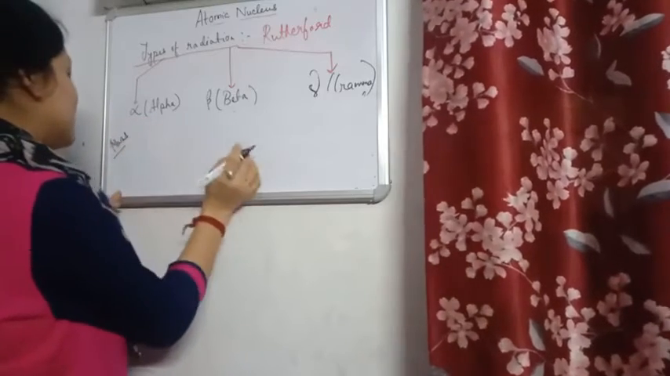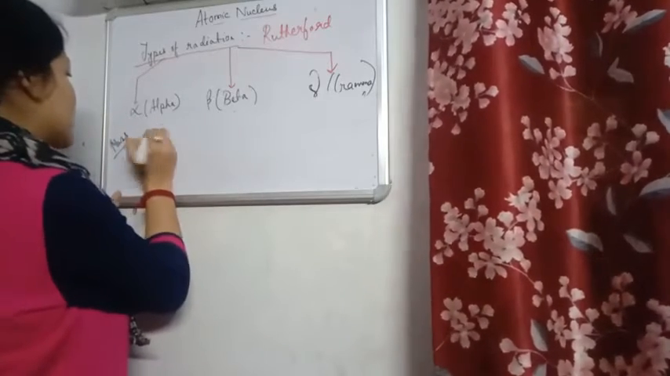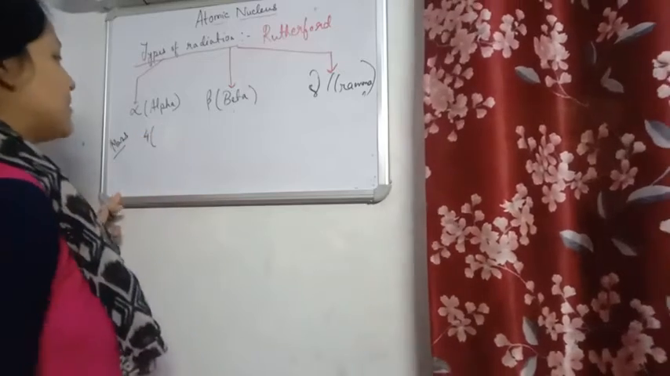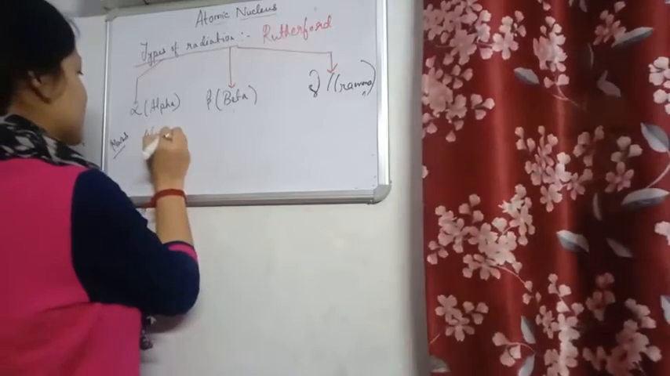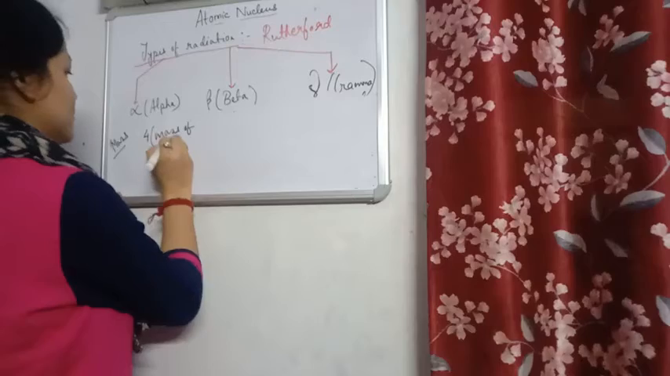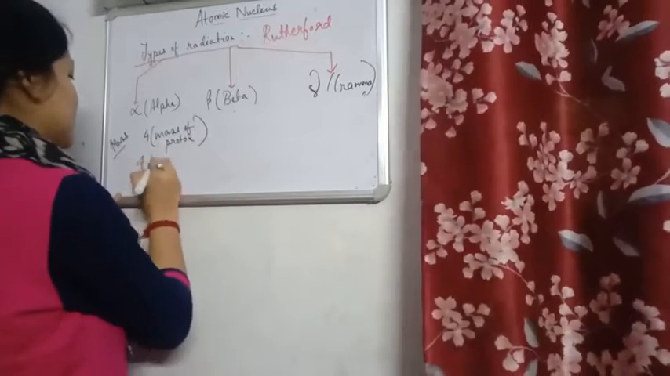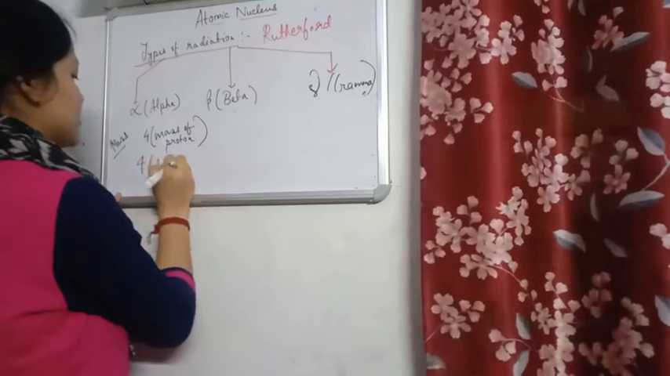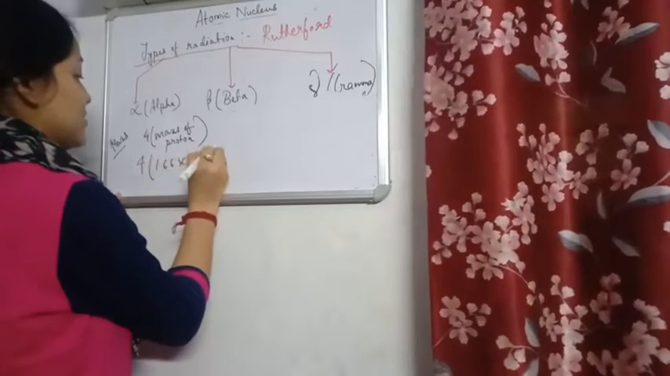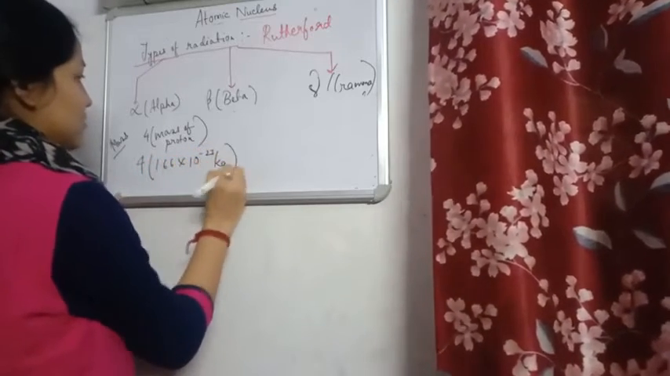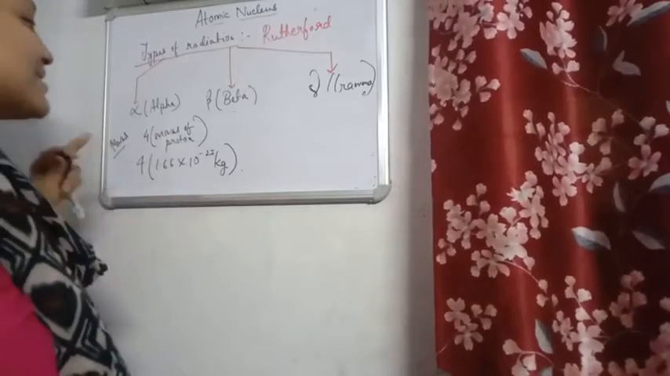Alpha particles' mass is 4 times the mass of a proton. So 4 times the mass of a proton, we know it's 1.66 × 10^-27 kg. And so it is heavier.